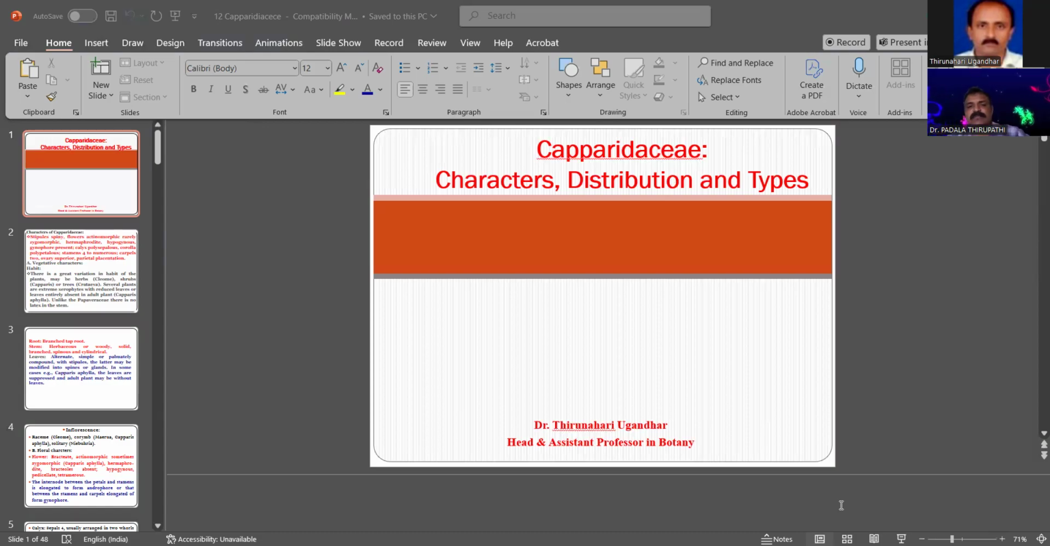The complete morphological characteristic features, vegetative characteristic features, floral characteristic features, floral diagram and floral formula, economic importance, and the most important plants related to Capparidaceae were covered in this topic, sir. It is the most important topic in plant taxonomy and families.